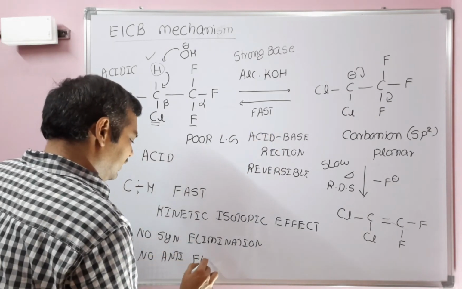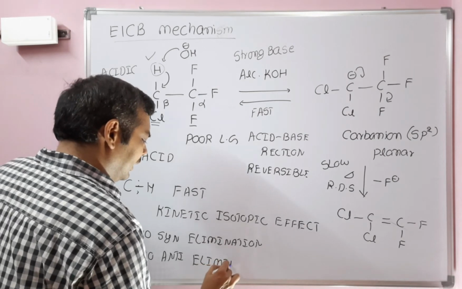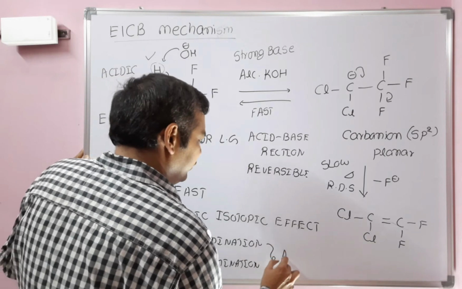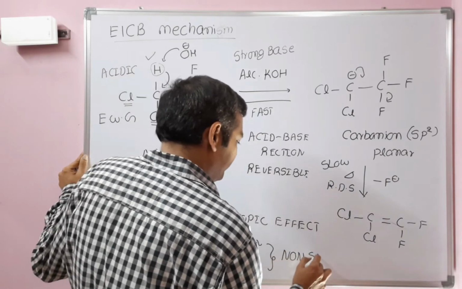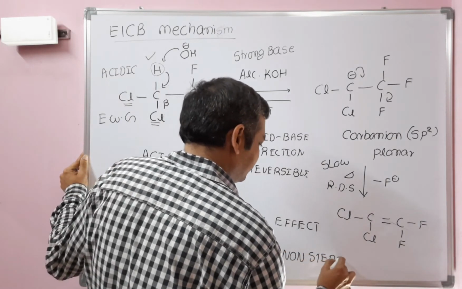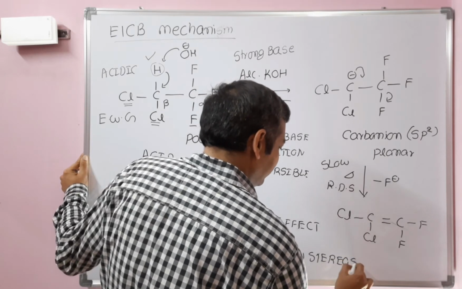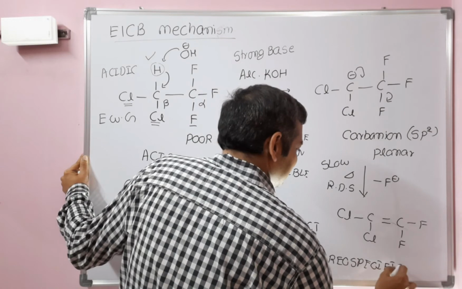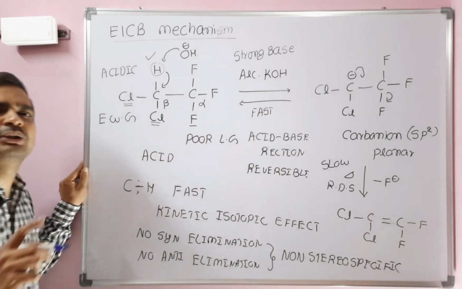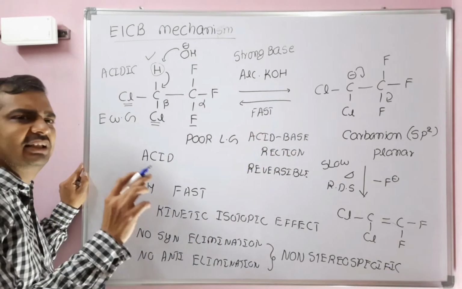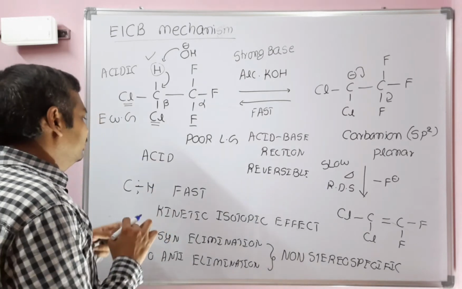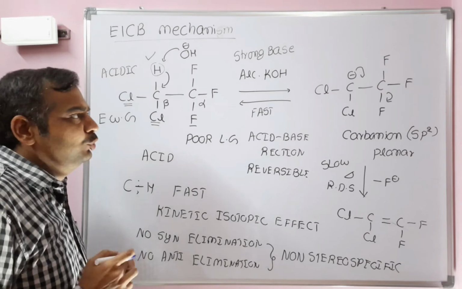That's why it is a non-stereospecific reaction. So E1CB is an example of a non-stereospecific reaction, because it's neither syn elimination nor anti-elimination. So there is no kinetic isotopic effect.